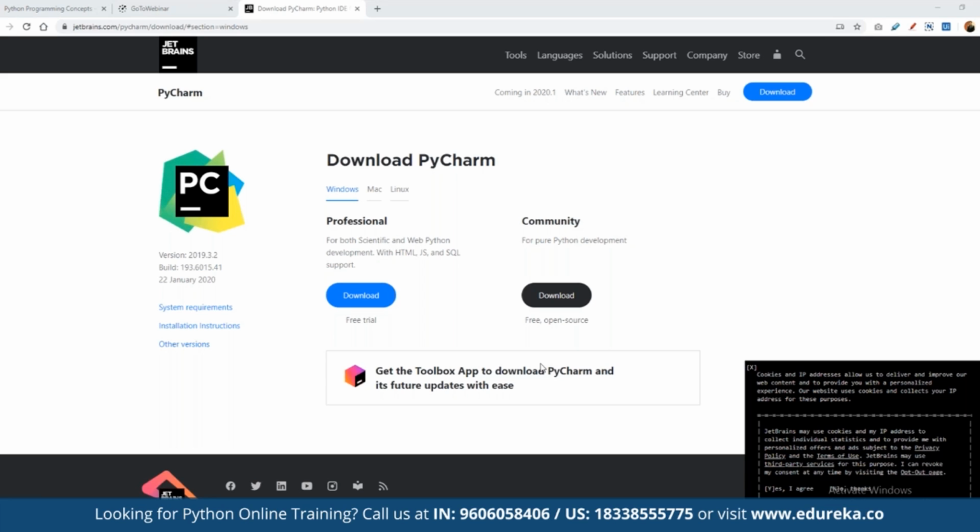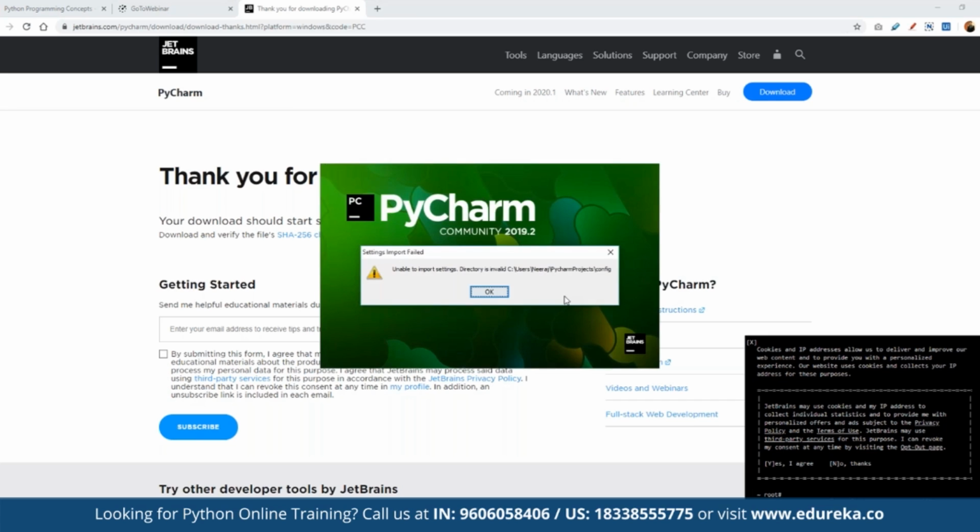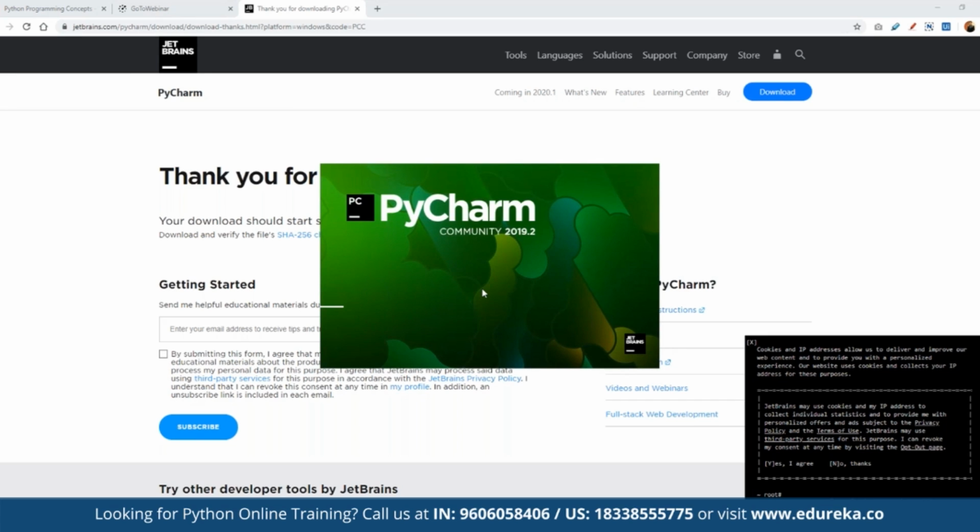Once we have done the setup of PyCharm, we can simply open it up to start working on a Python project. When we start working on any Python project, we can simply click on create project. Let's wait for a second for the community version to be loaded.